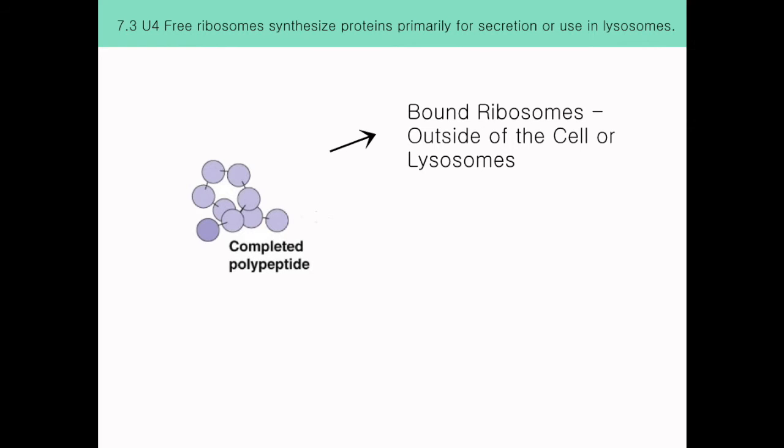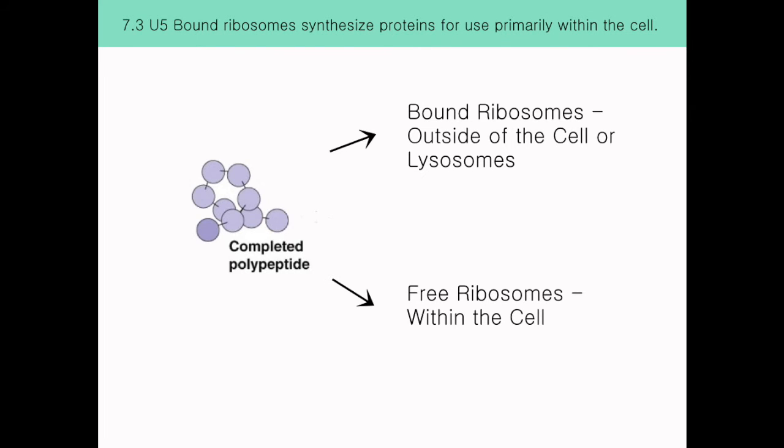Those synthesized by bound ribosomes on the endoplasmic reticulum, ER, are secreted from the cell or used in lysosomes, whereas those synthesized by free ribosomes will be used within the cell.